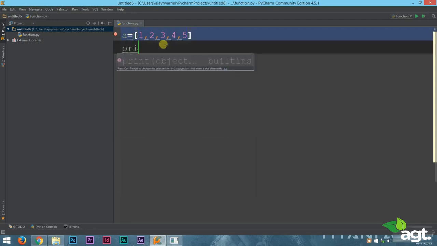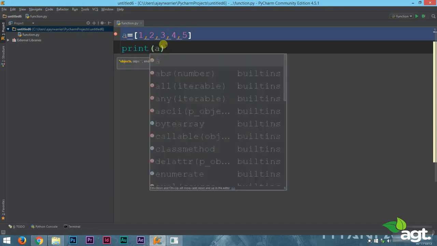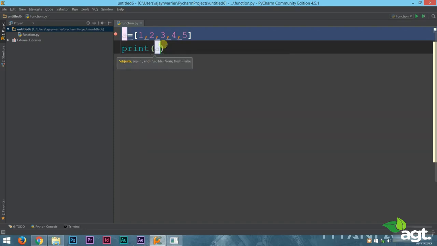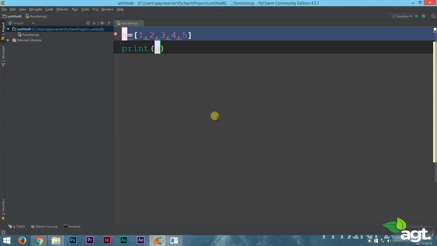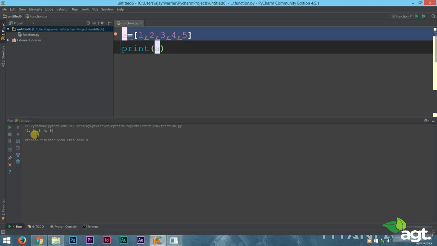To print this list, it is very simple. Just type in print and inside the bracket type in our list variable name. Now A is the name of the list, so we'll type in print A. Now let's run this. And in the output screen you can see the list here. 1, 2, 3, 4 and 5.